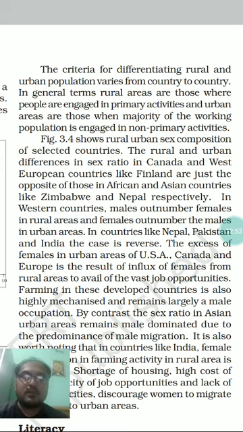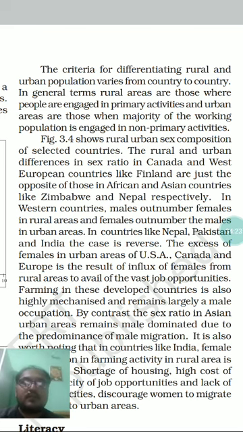In general terms, rural areas are those where people are engaged in primary activity, and urban areas are those where the majority of the working population is engaged in non-primary activity. So in general, this is the definition of rural and urban area, but that definition will be set aside, especially in the case of developed countries. There, even in rural areas, people living in the rural areas of developed countries or some European countries are engaged in non-primary activity like manufacturing and service.